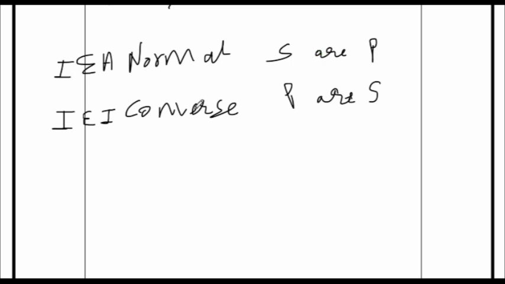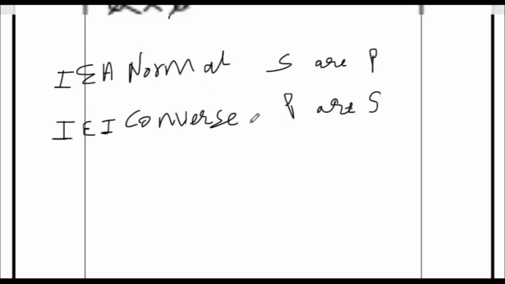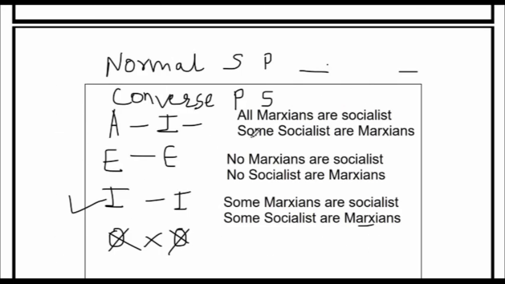I hope I have made it very, very simple. Yet if you do not understand, do comment in the video section and I'll see how I can help you out. Alright, so we have covered the entire converse of A, E, I. O is not possible, as I mentioned earlier.